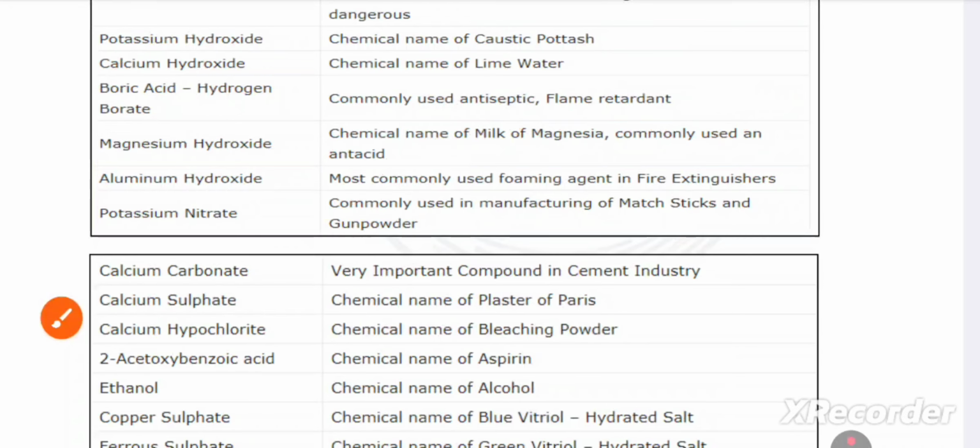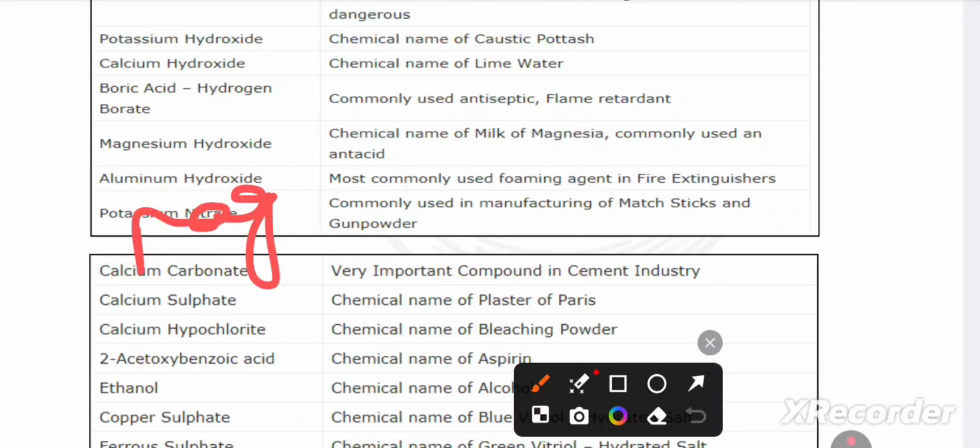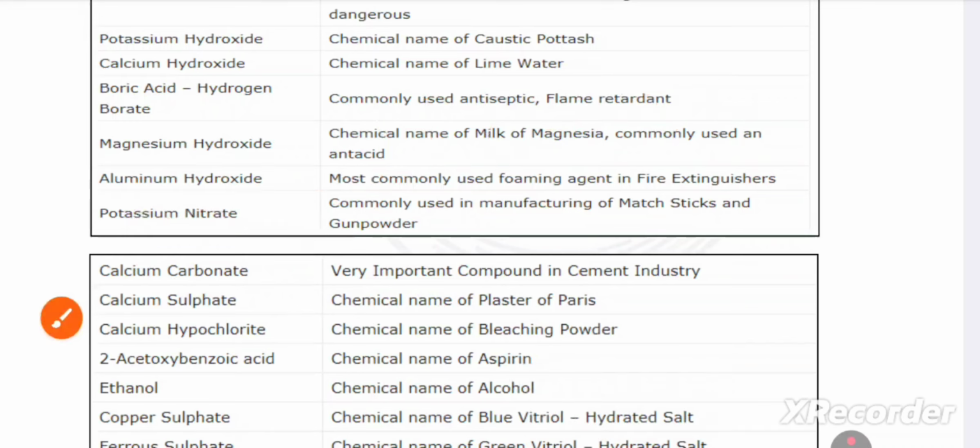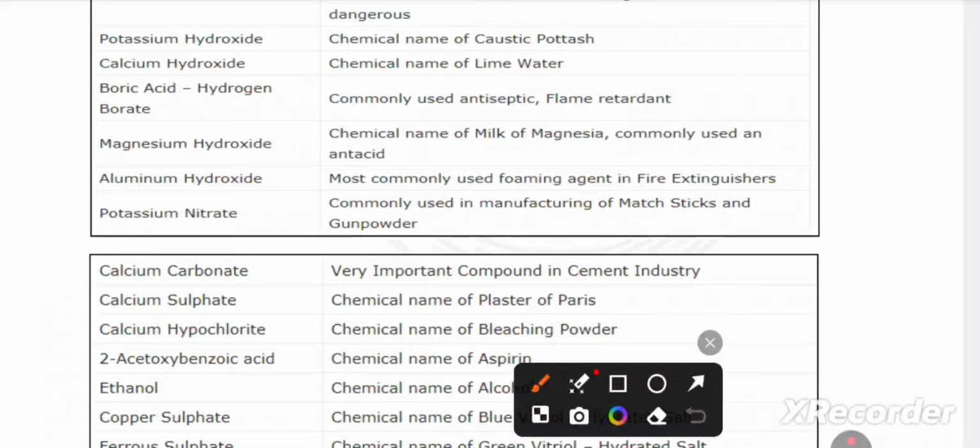Then magnesium hydroxide, magnesium plus water, milk of magnesia, commonly used as an antacid. How can we remember this?